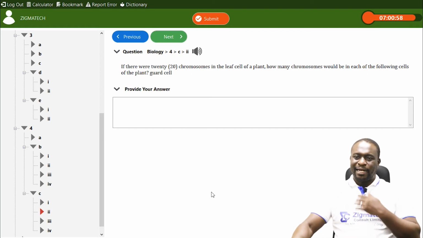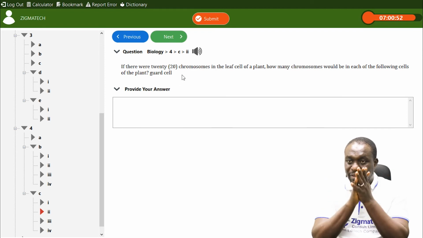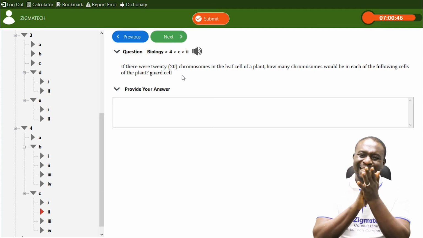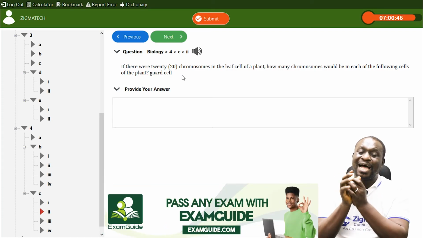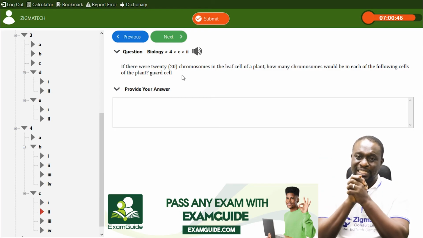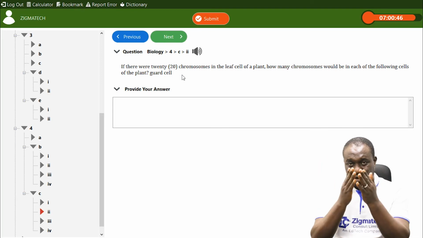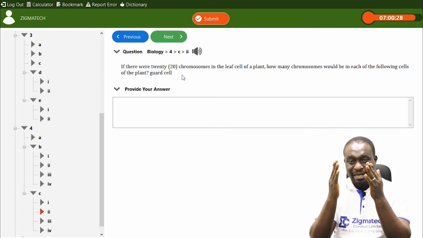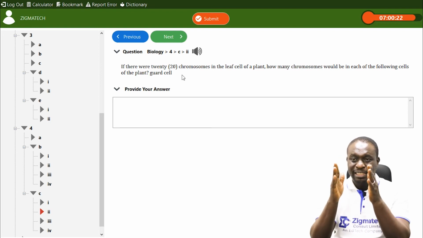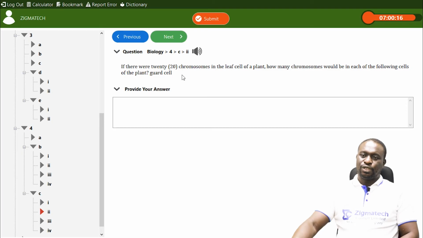Next question, 4CII. If there were 20 chromosomes in the cell of the leaf of the plant, how many chromosomes will be in each of the following cells of the plant? And they're looking at the guard cells. Now, guard cells are somatic cells. They are not involved in sexual reproduction, so it means it is mitosis, and mitosis produces diploid organisms. So the number of chromosomes in the parent organism must be the same in the guard cells. If it is 20 there, our correct answer for guard cells is also going to be 20.